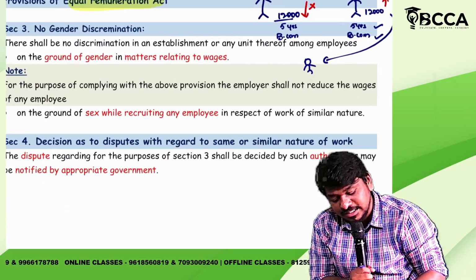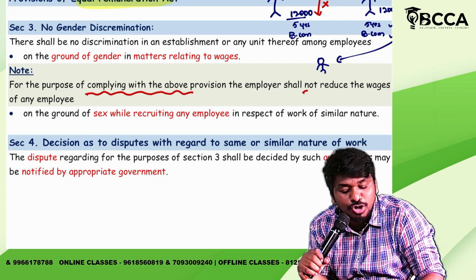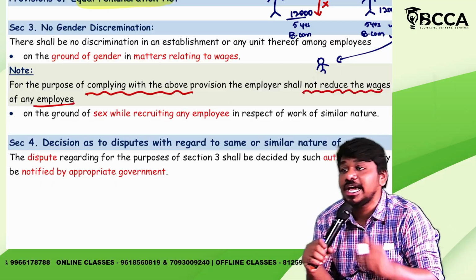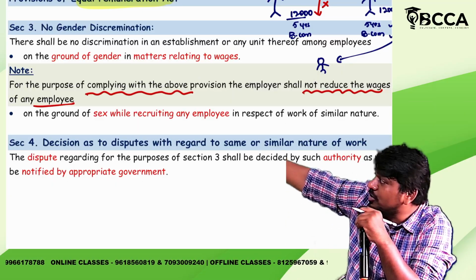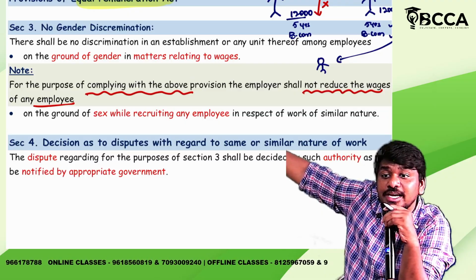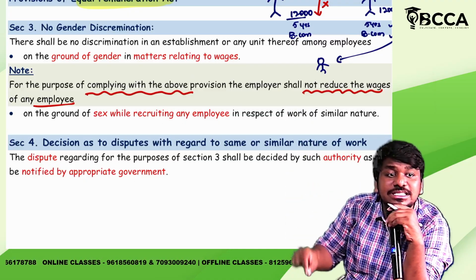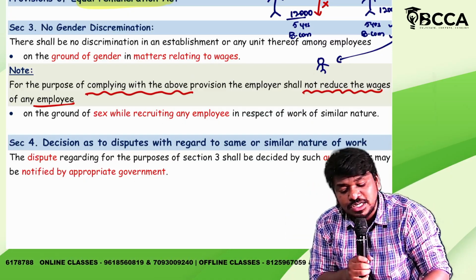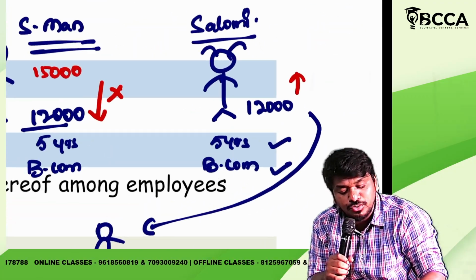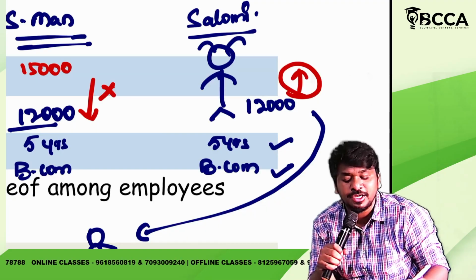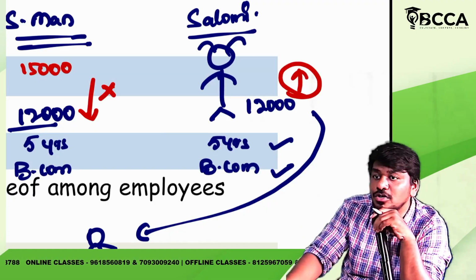Come on, let us read that point. For the purpose of complying with the above provision, the employer should not reduce the wages of any employee. For this purpose, this fellow should not reduce whose salary? Already existing employee. Who is that? Suleiman's salary. What is his salary? 15,000. From 15,000 he can reduce to 12,000, huh? No. What he has to do is increase her salary, but should not decrease his salary. Pakka? Yes or no?